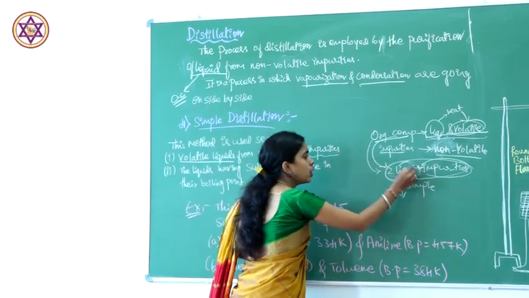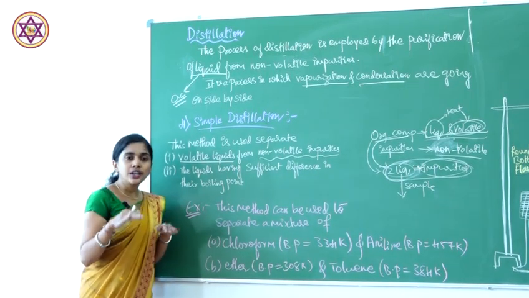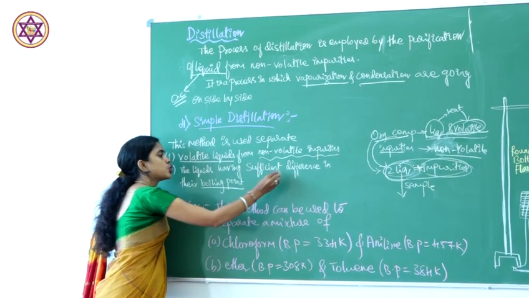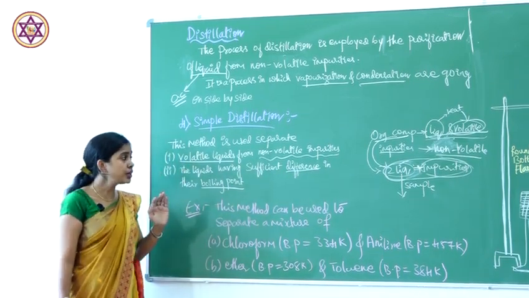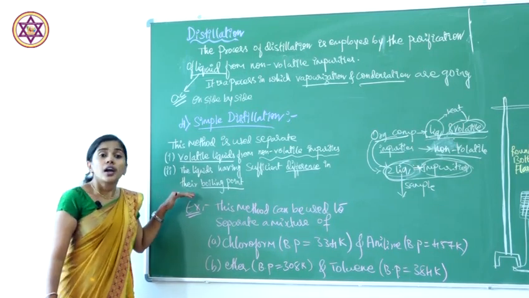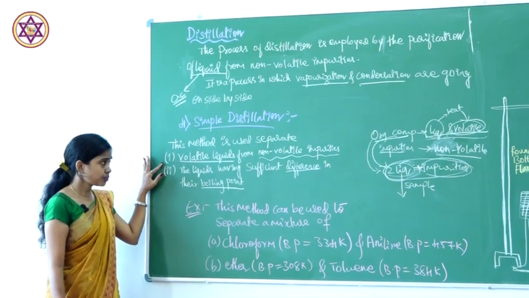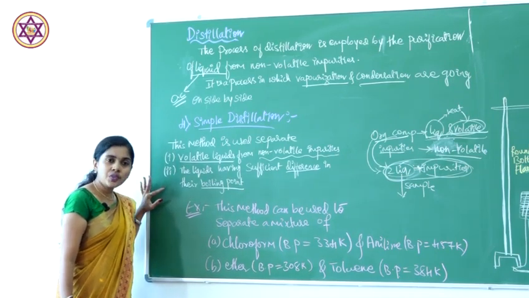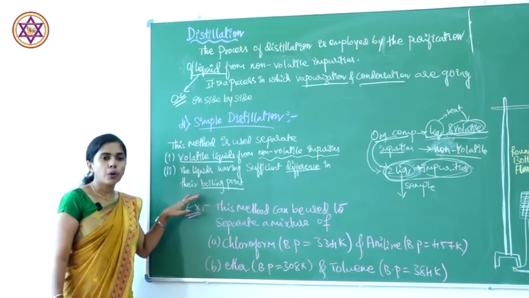If you have two liquids, their boiling points should be very different in nature. The liquids should have a sufficient difference in their boiling points. The first point is volatile liquids with non-volatile impurities, and the second is liquids having sufficient difference in their boiling points.